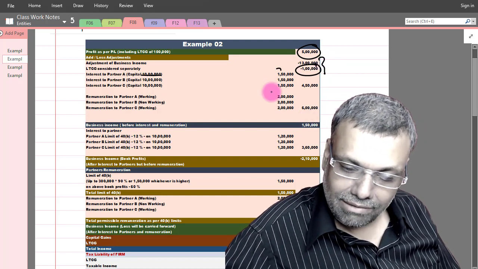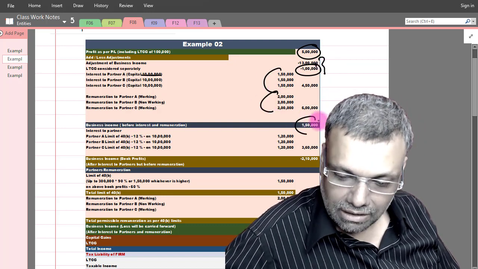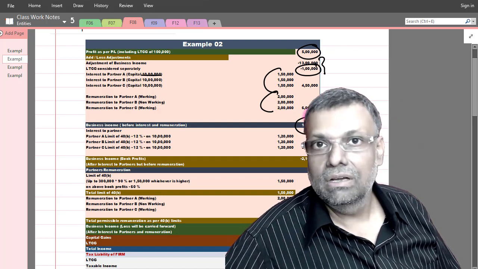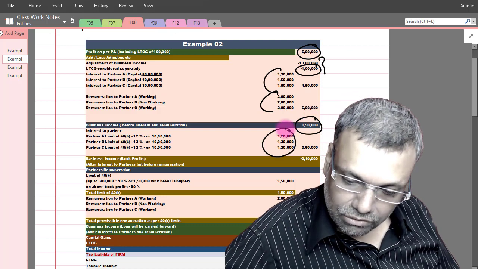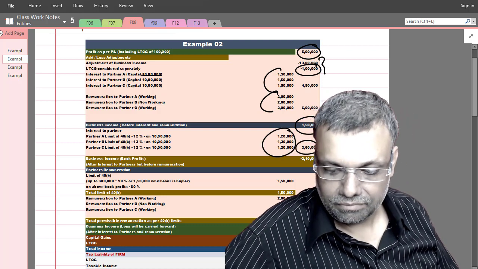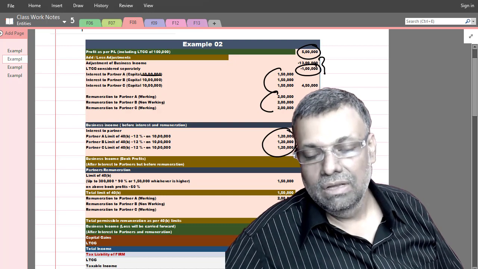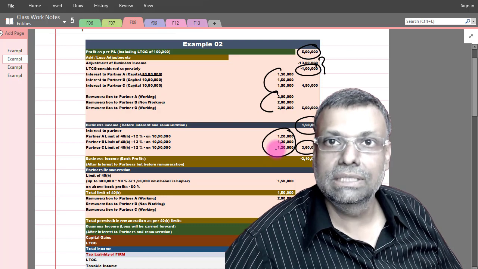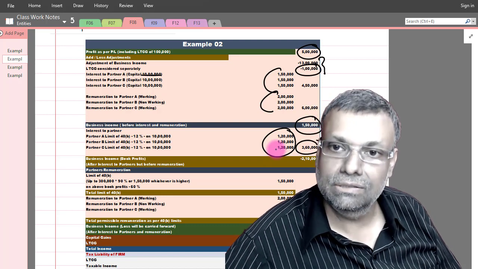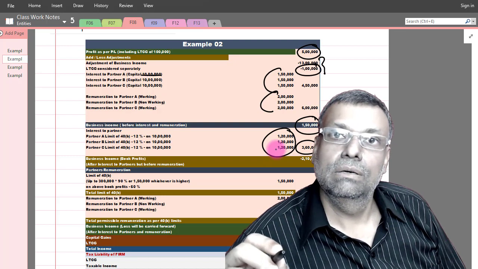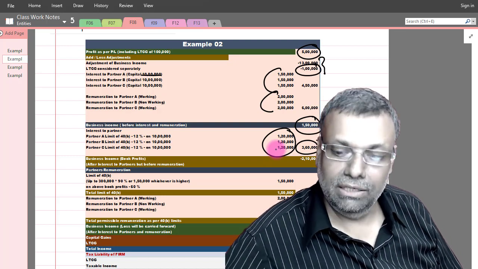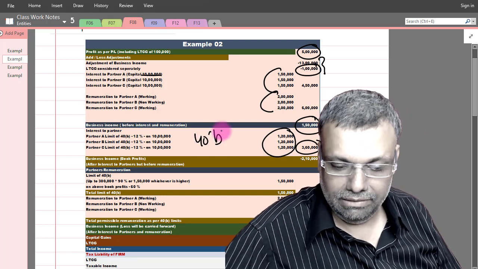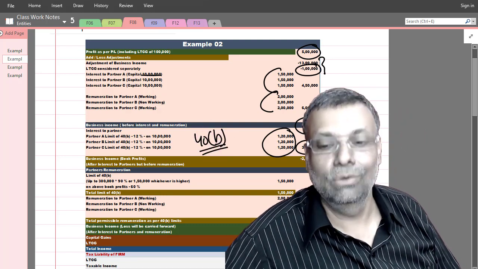Now after doing all these adjustments, I've added the entire interest, entire remuneration, and my income before interest and remuneration is 1,50,000. But now the interest deduction itself is 1,20,000 into 3, so 3,60,000. See, now the first point will come. If I claim this particular interest as per section 40B, on the assumption that other basic theory conditions of section 40B are satisfied, like period of authorization and authorization by the partnership deed, can I convert my profit into losses by claiming section 40B?